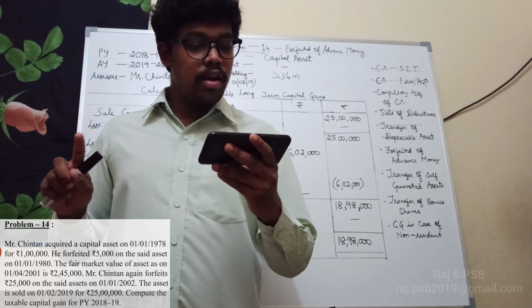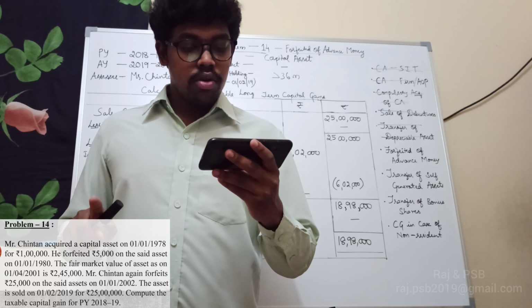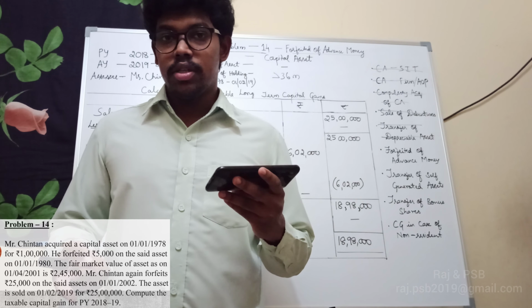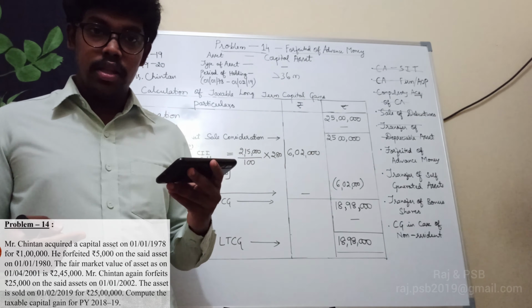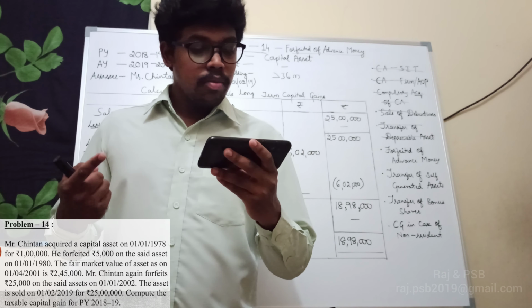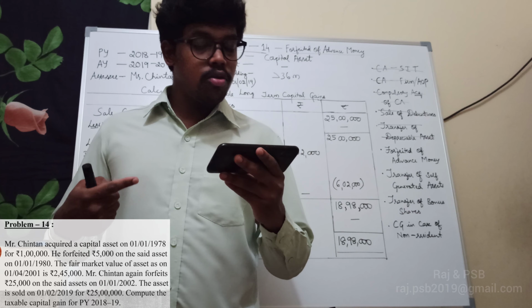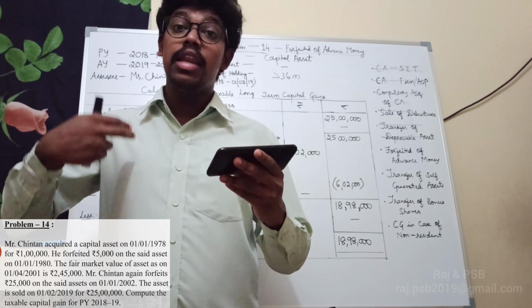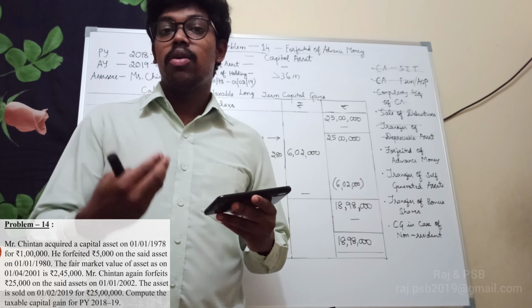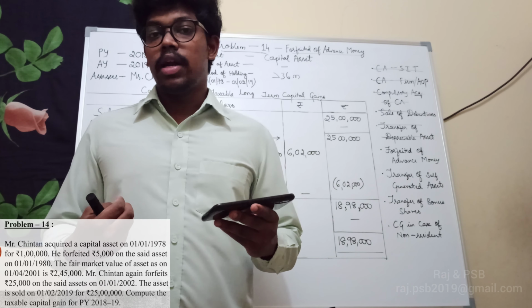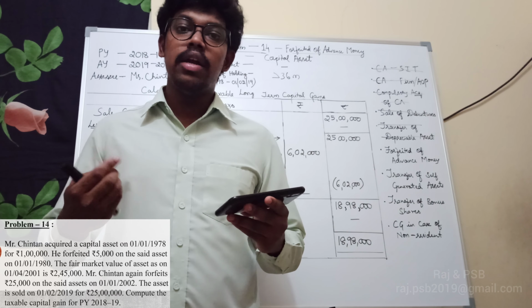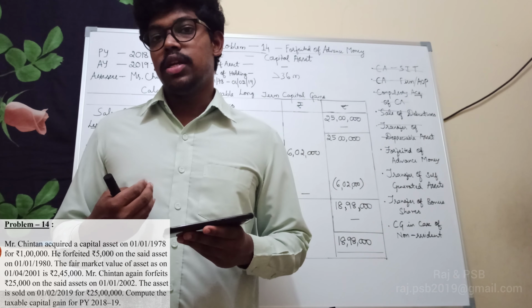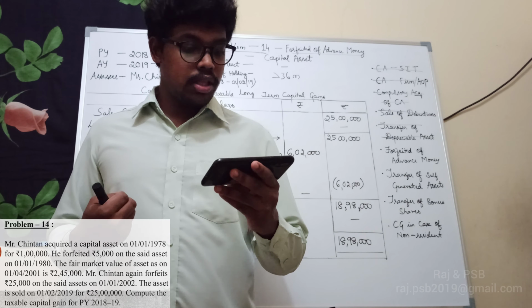The fair market value as on 1/4/2001 is 2,45,000. So fair market value ಕೂಡ ಕೊಟ್ಟಿದ್ದಾರೆ, that is 2,45,000. Mr. Chintan again forfeits rupees 25,000. Again ಮತ್ತೆ ಯಾರಿಗೋ ಸೇಲ್ ಮಾಡಕ್ಕೆ ಹೋಗಿದಾನೆ. The contract has been cancelled and he has received 25,000 as advance money. So ಅದನ್ನು ಅವನು ಅವನ ಹತ್ರನೇ ಇಟ್ಕೊಂತದಂತೆ.